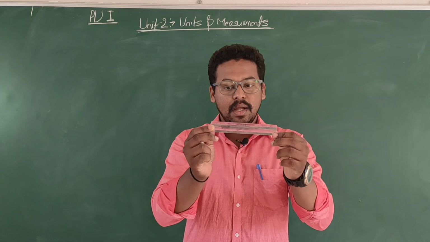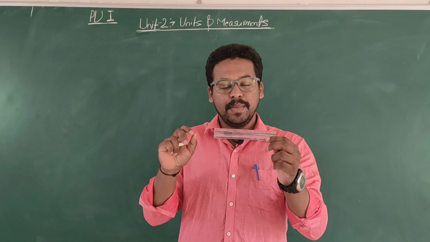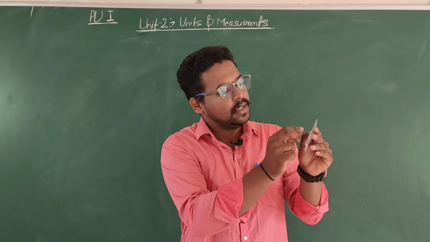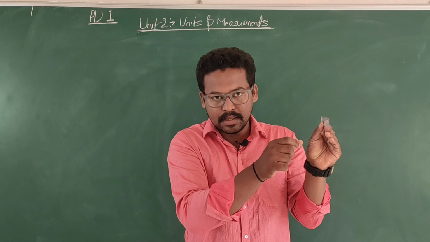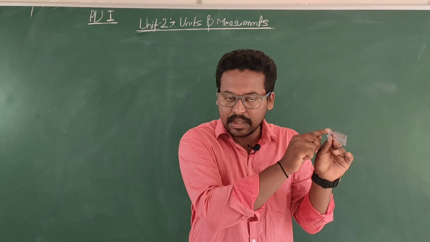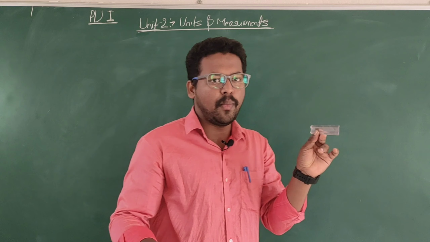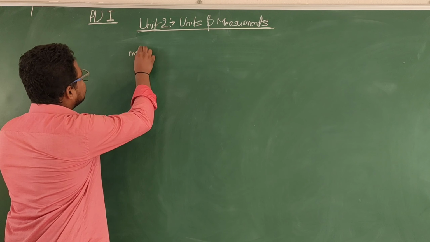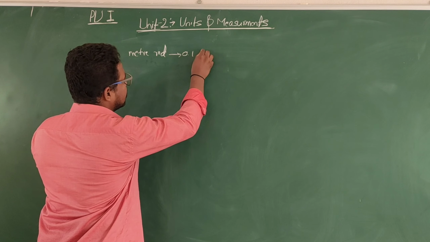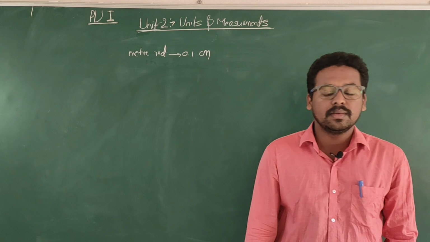What is the minimum distance we can measure using this meter scale? There are 10 lines for 1 centimeter. From 0 to the first line, the distance is 0.1 centimeter. So the capacity of the meter scale, the meter rod, is 0.1 centimeter.